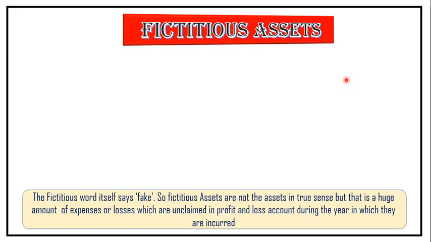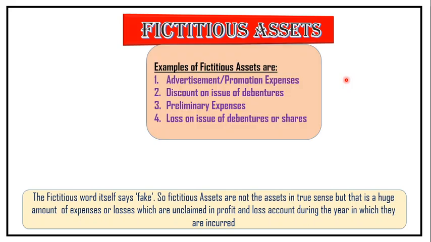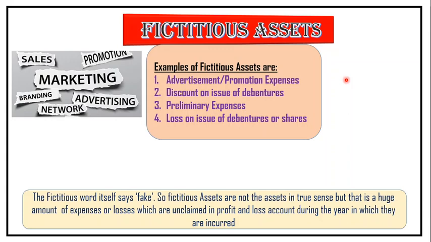Okay, I'll give you examples of this. These are the examples of fictitious assets. You have advertisement or promotion expenses, discount on issue of debentures, preliminary expenses, loss on issue of debentures or shares. So the second and fourth one I'll not explain, because you will learn them as we go further in our chapters. So I'll come to promotion expenses now. You know that businesses spend a lot on promotion, for marketing, for advertising. They spend a lot these days. That is important rather than your quality of product.